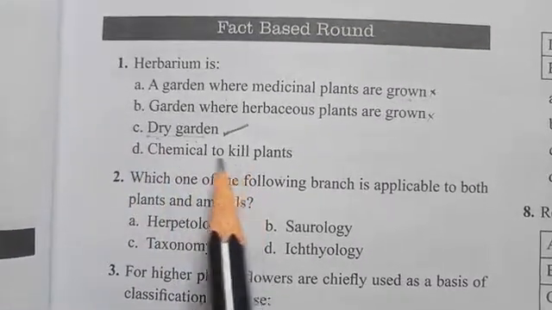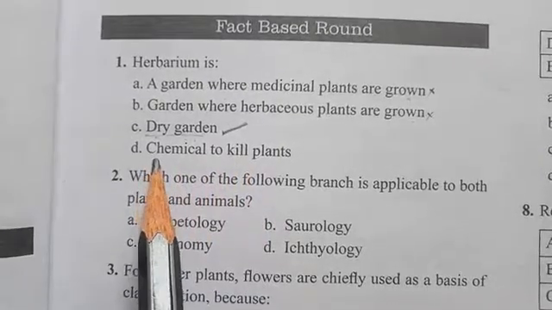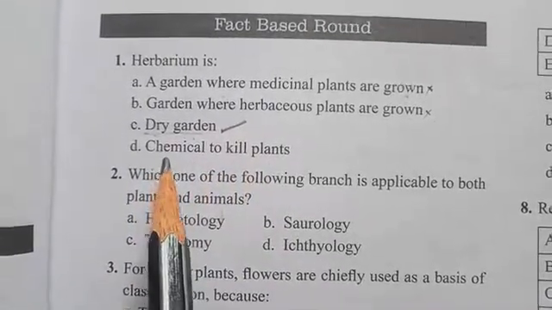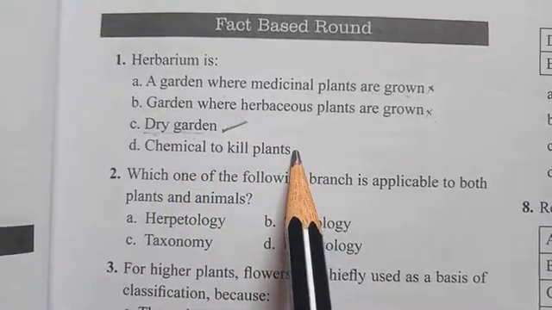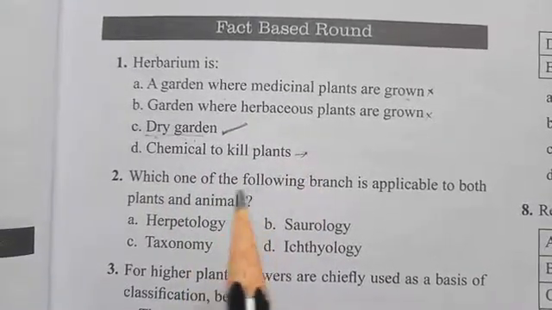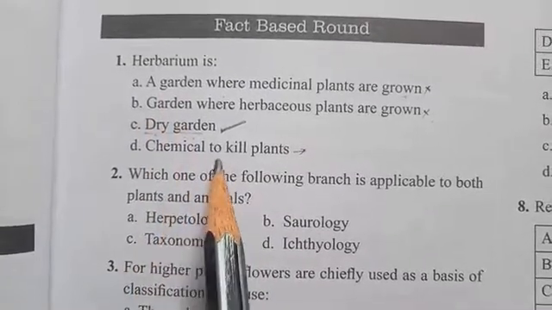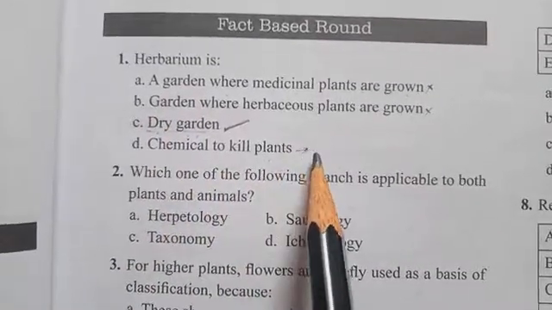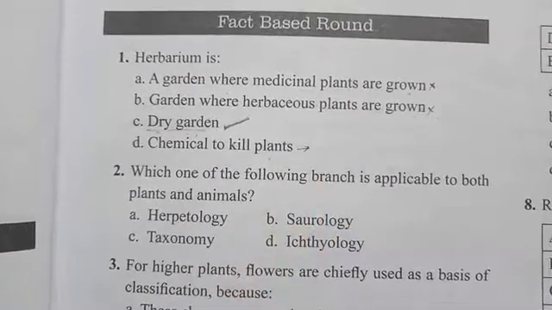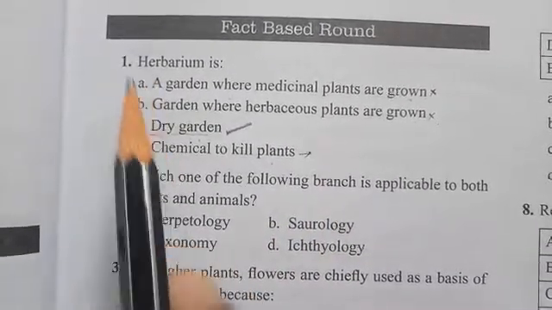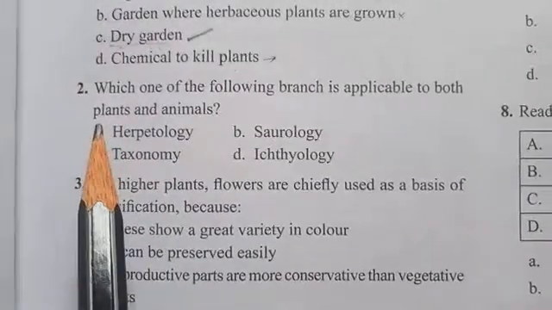And one more option here, chemicals to kill plants, that is herbicides, we can say. These are called herbicides, not herbarium. It's not related to herbarium, right? Chemicals to kill the plants, herbicides will refer, right? So out of this, C is the right answer, right? And next we'll go to the next question.